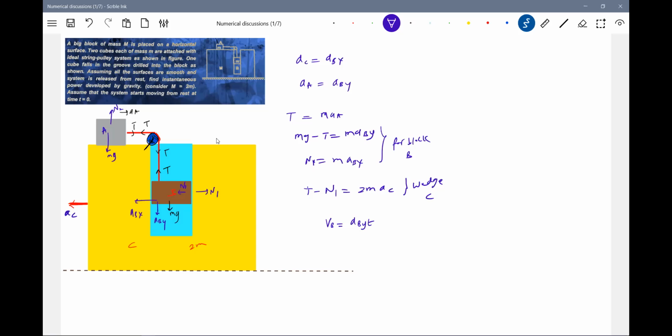Now, power developed by gravity. Here 2mg will also act, no, of the wedge. Will it do any work? No. The weight of the wedge will not do work. The weight of the block A will not do work, but the weight of block B does work. So the power of gravity should be equal to mg into VB only.